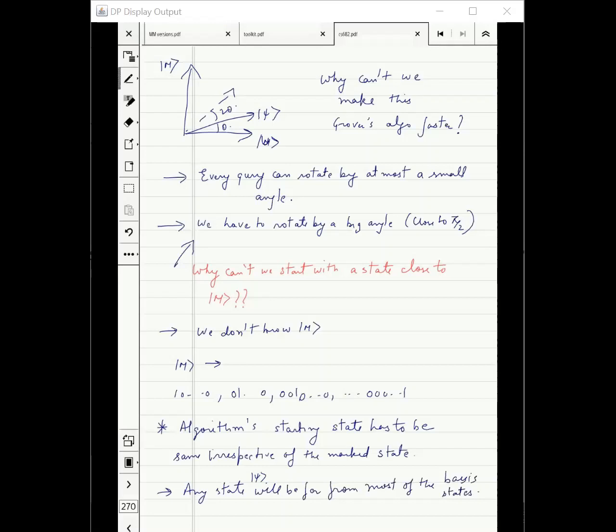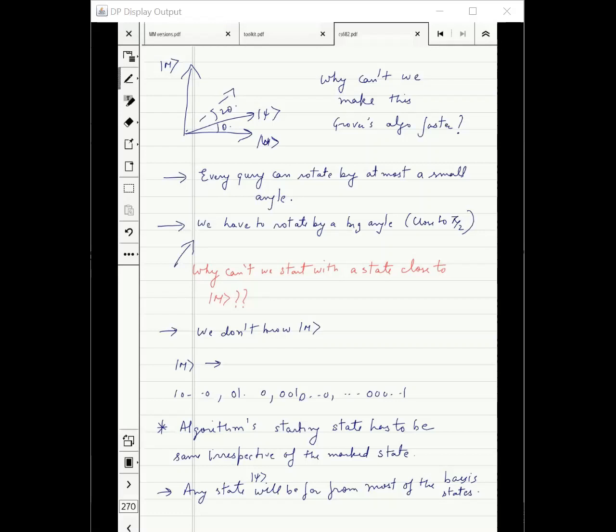This is kind of an argument between the person who is proving a lower bound and the person who is making an algorithm, right? You wanted to show that you need at least root n. We say, oh, it seems like you have to travel a lot of distance. You have to rotate by a big angle, but every query can only rotate by a certain amount. But then someone would say, oh, I will start with a state very, very close to the marked state.